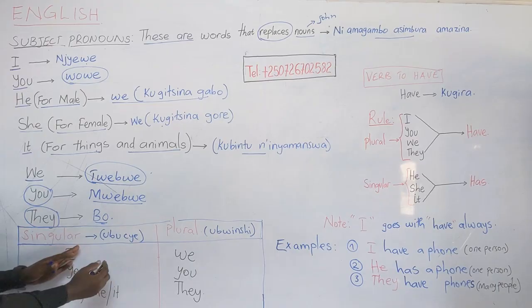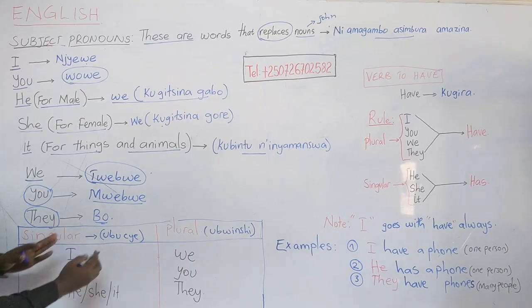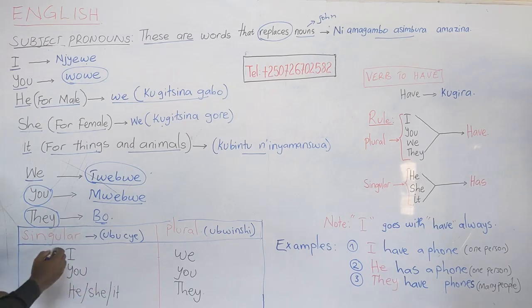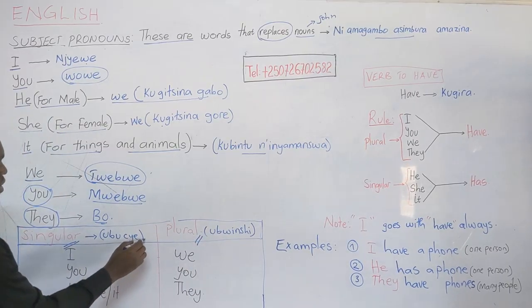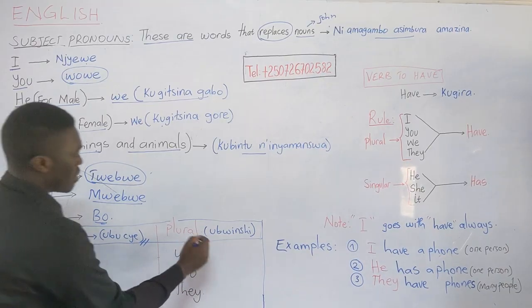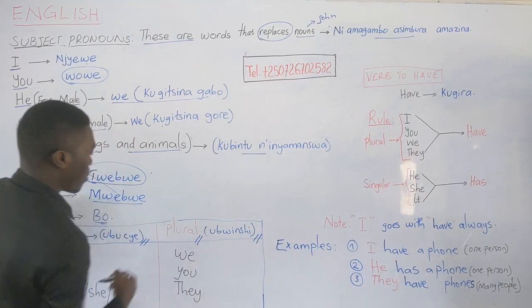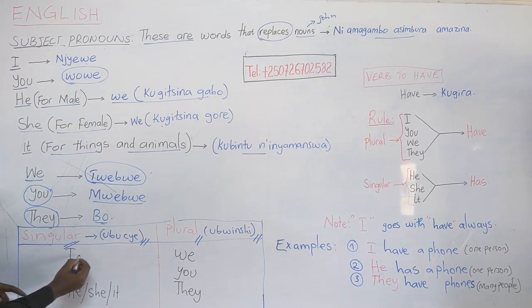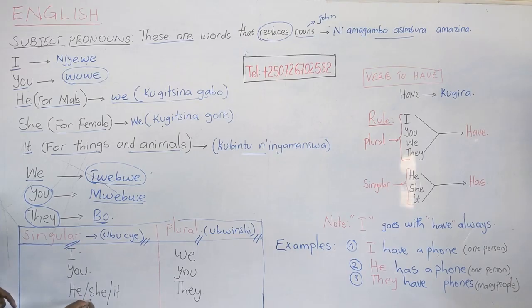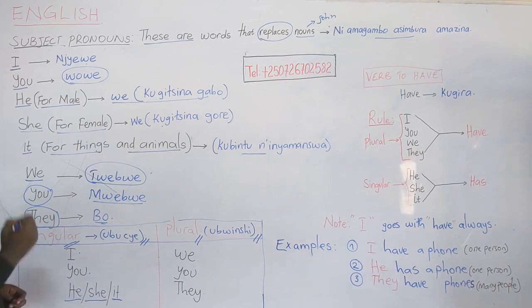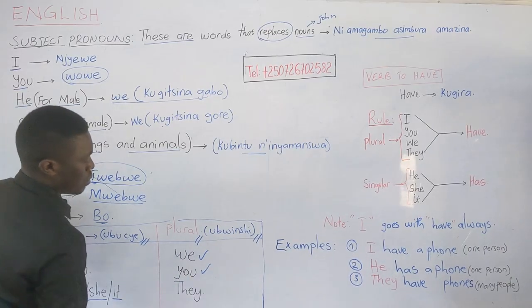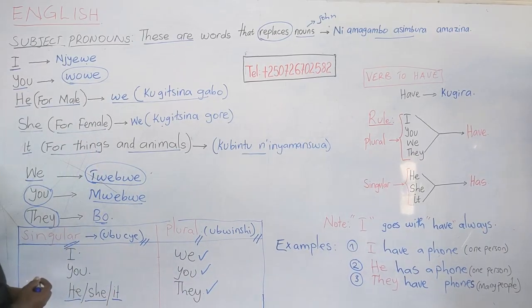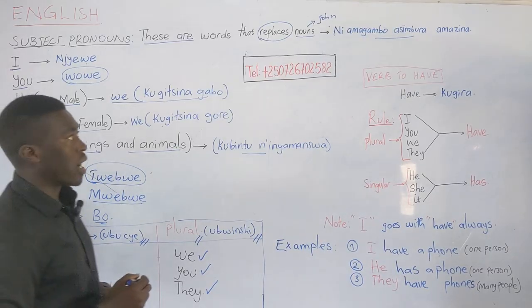Now, here is the table. This table differentiates or separates singular and plural. This is the meaning of the word singular. This is the meaning of the word plural. Now, I, you, he, she, it. Then in plural we have we, you, and they. We are going to see how they work.